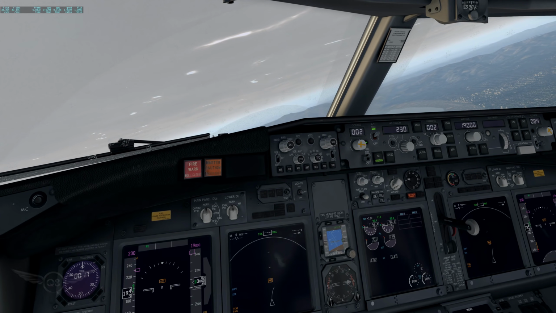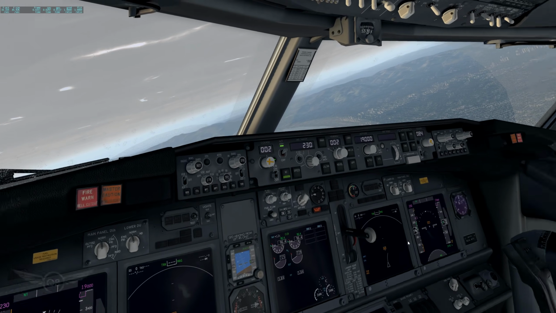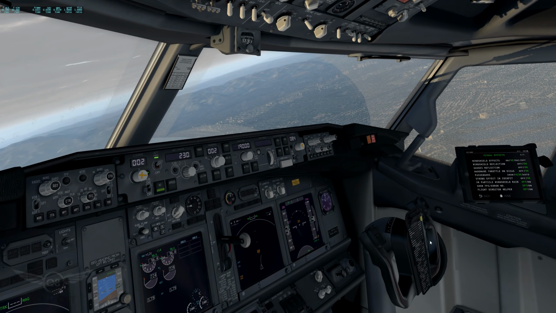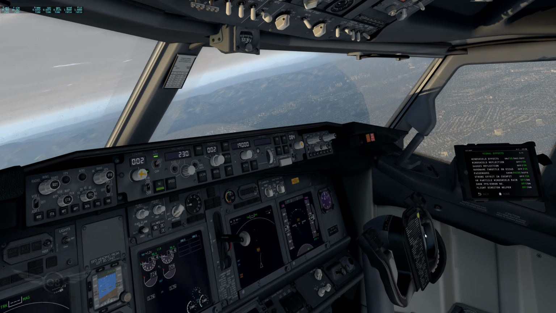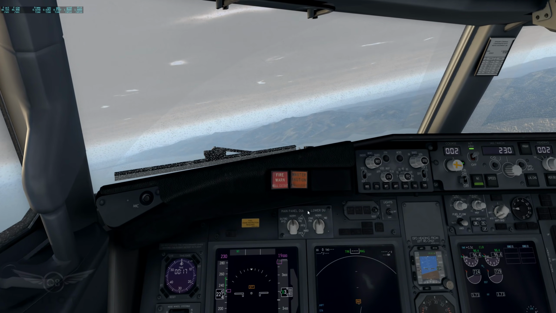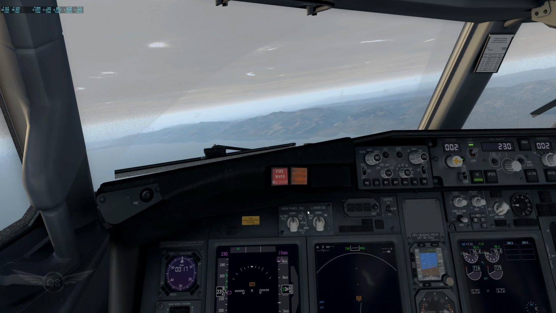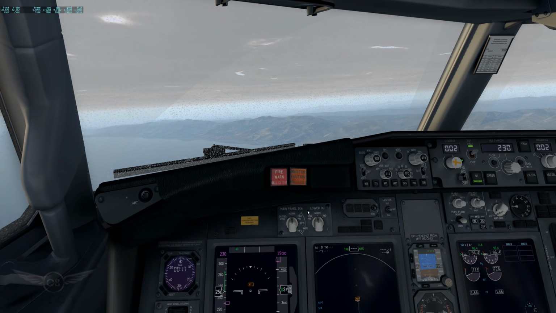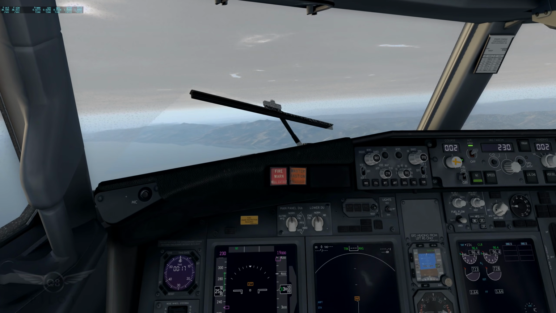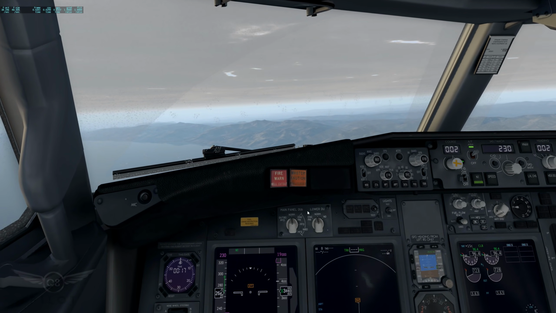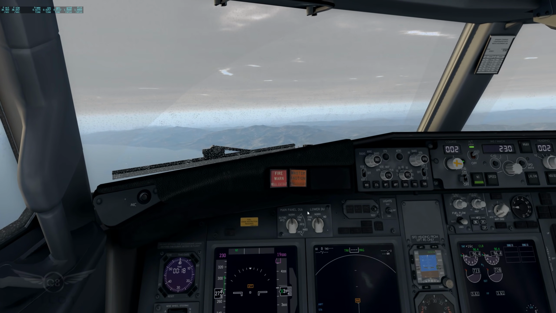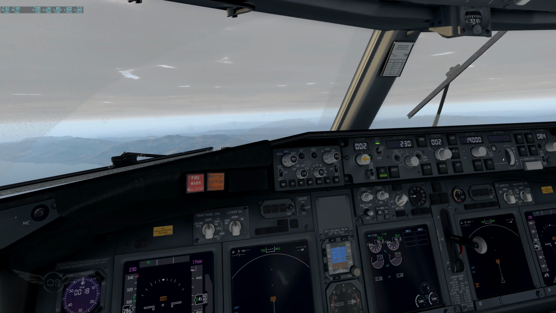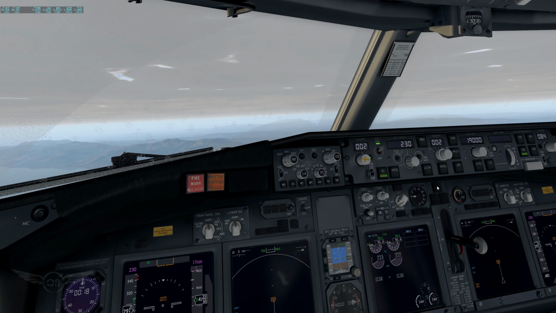Just look at that scene and the smoothness. Look at the smoothness. Very, very smooth indeed. No stuttering whatsoever. Still maintaining about 35 frames, 40-ish. It kind of goes up and down. But overall, I think it's doing pretty well. Let me engage the autopilot here.